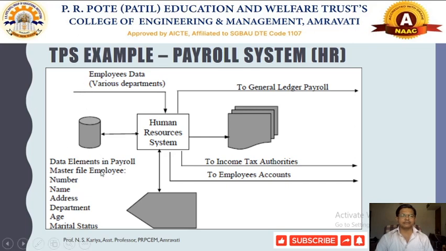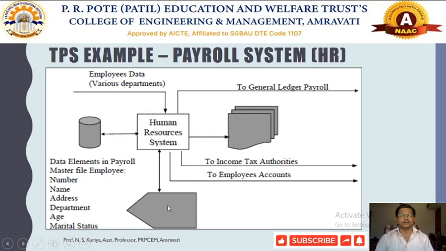So that database will cover lots of information associated with the employees. It contains data elements in payroll, such as the master file of the employee, or the individual file of the employee: the number of employees, we assign a number or registration number to each employee, name of the employee, address, department in which the employee works, age and marital status. All these things associated with the payroll information system can be recorded in the form of databases.